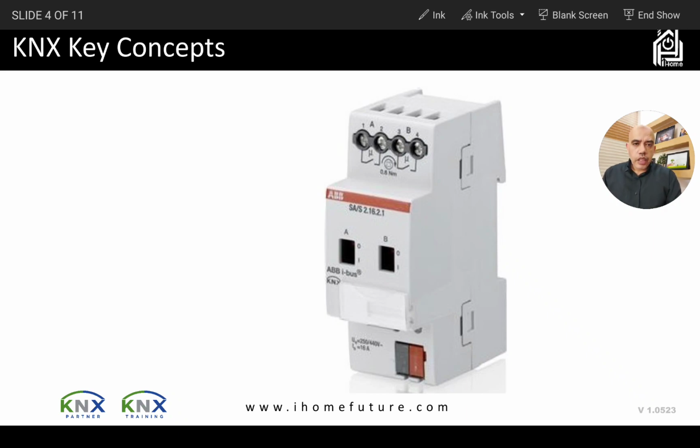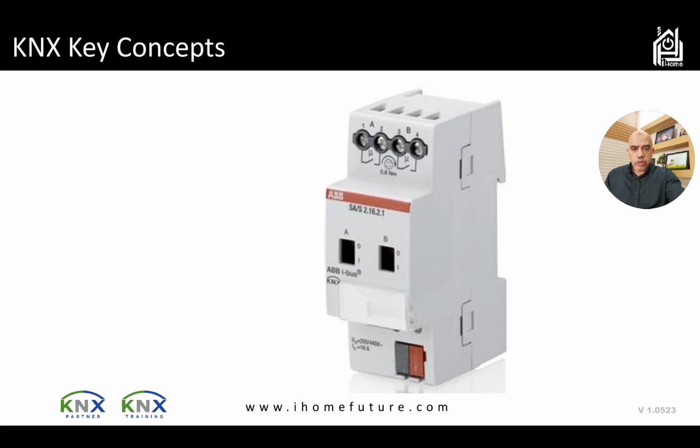An actuator in KNX is a device that is going to give action to devices, so it will connect a motor or a lamp, devices that will take power, and mostly the power is going through the actuator. So in KNX we categorize it as an actuator when the power is coming through it, or it's controlling something, so it's giving action. This actuator, by the way, is a 2-channel. Okay, an actuator is on and off.